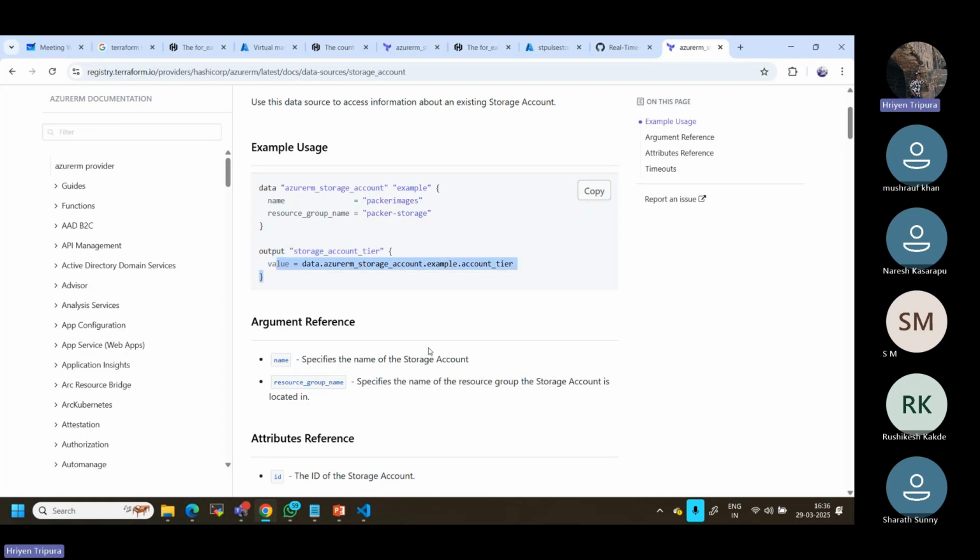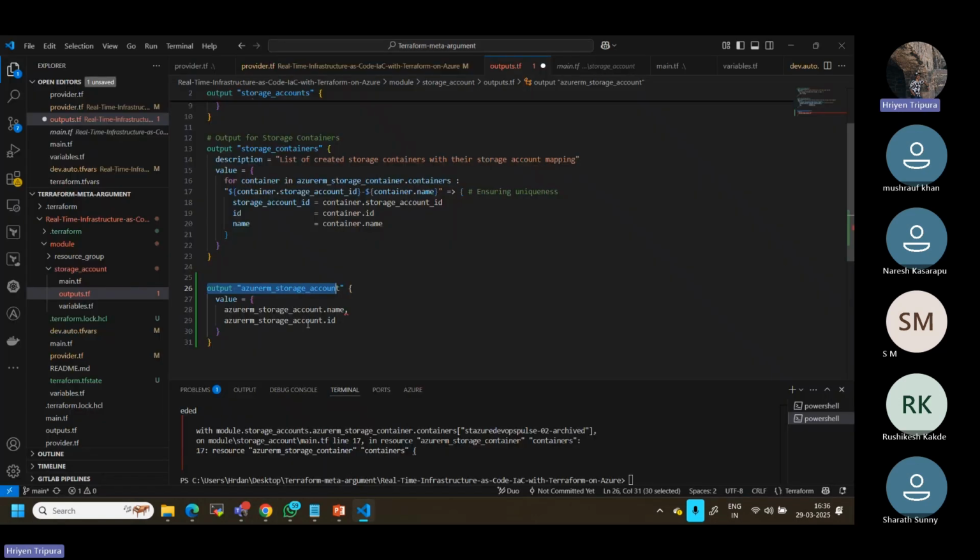This is one way. But if you have multiple, normally what we can do is mention something like this. If you want to give a name, a data type, you can give name equal to, and in a similar way I can use ID. This way normally we can define it. So you can mention the ID as azurerm storage account name dot name. Same thing for the ID, I can simply copy paste it.